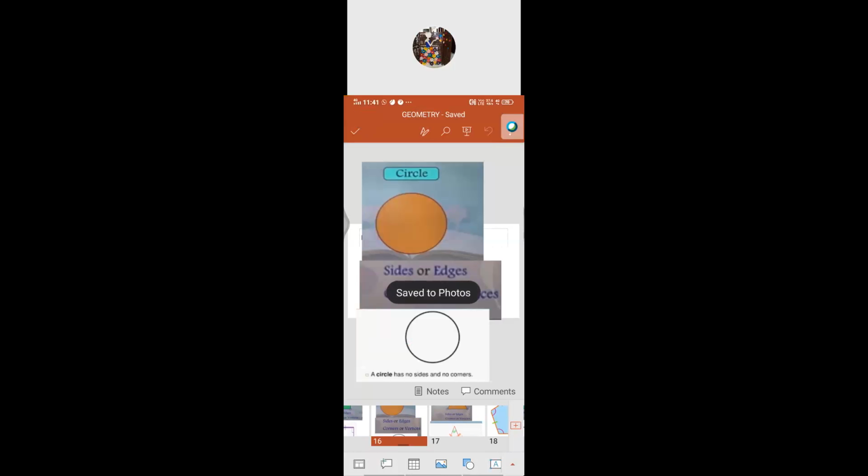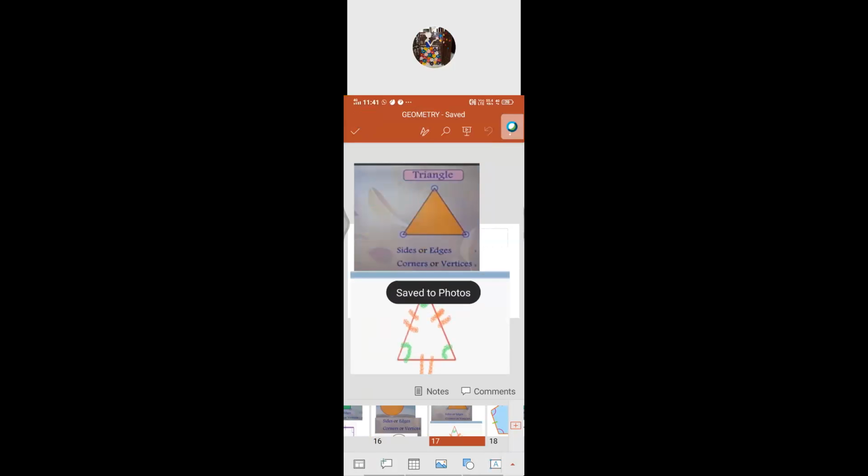Okay. The next one, triangle. Obviously, we know that one. So how many are there? There are 3 sides, 3 vertices, isn't it? 3 sides, 3 vertices. Because I said a corner or vertex is the place where two lines meet, isn't it? So that place only we used to call a corner or vertex. So there are three vertices, there are three sides.